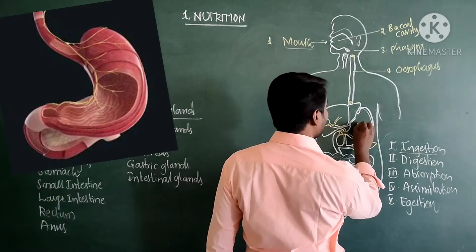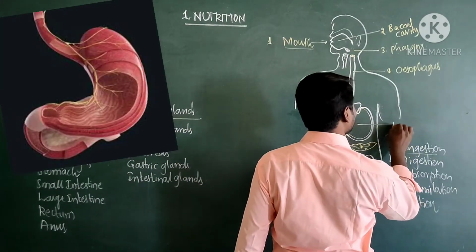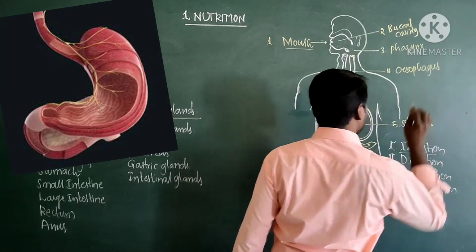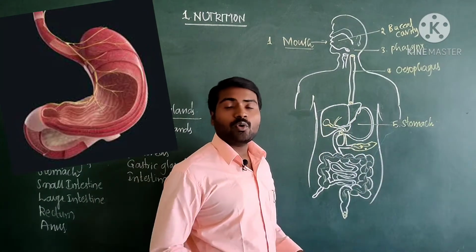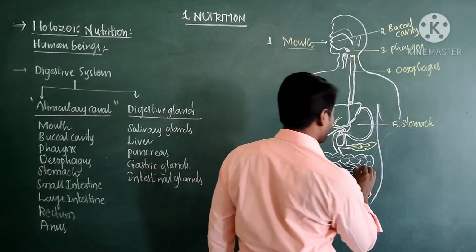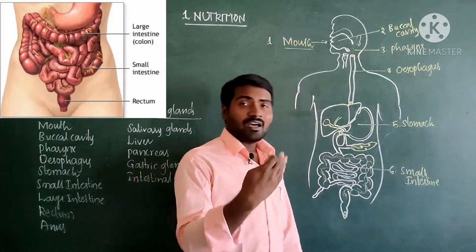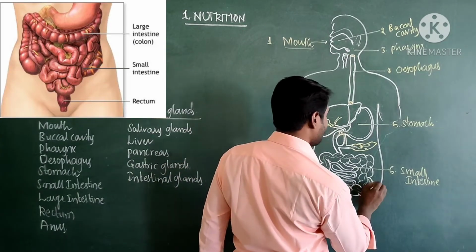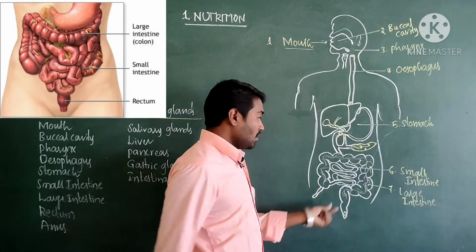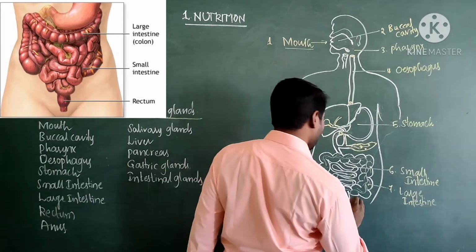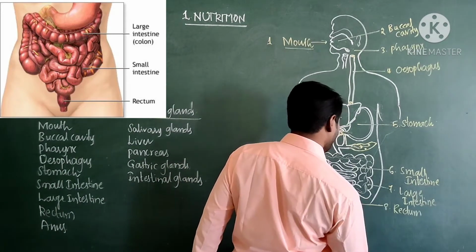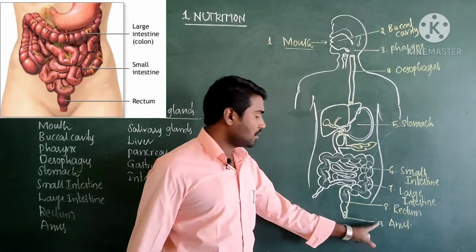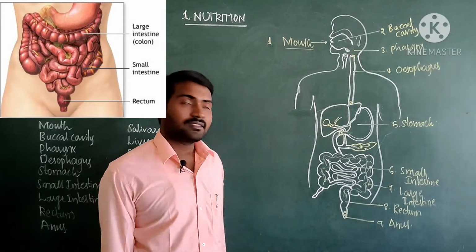The stomach opens into the small intestine. The small intestine then further opens into the large intestine. The last part of the large intestine is called the rectum, and the final part is called the anus.